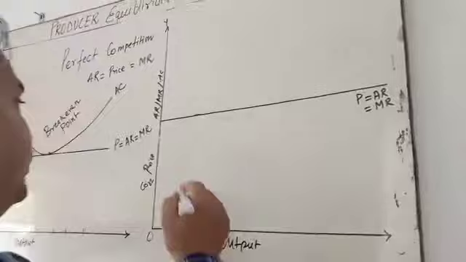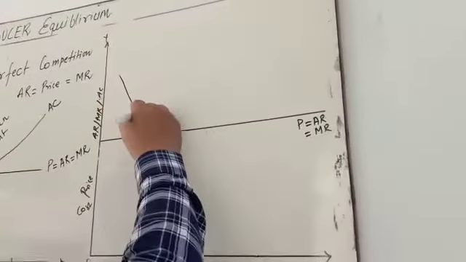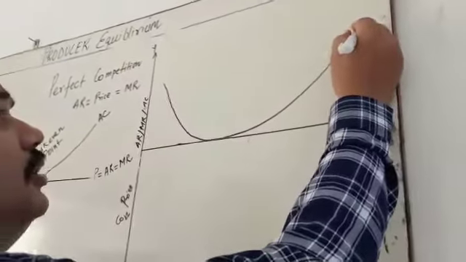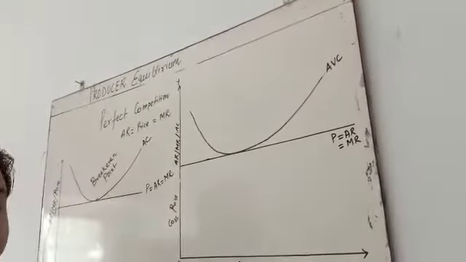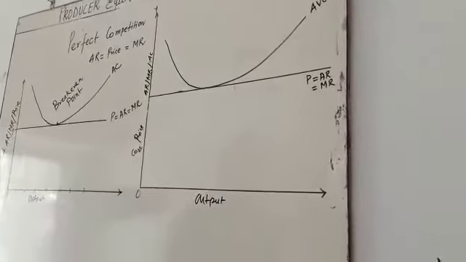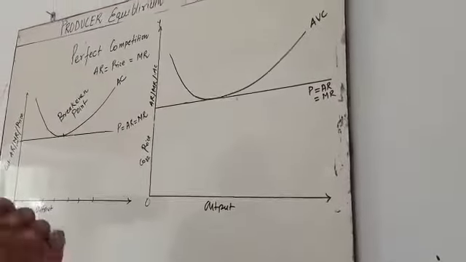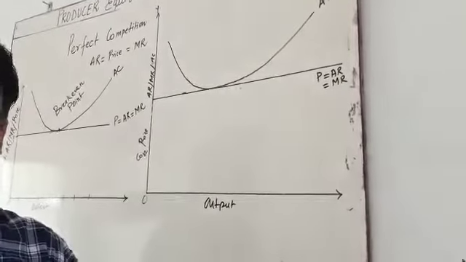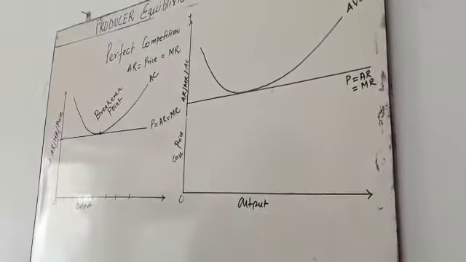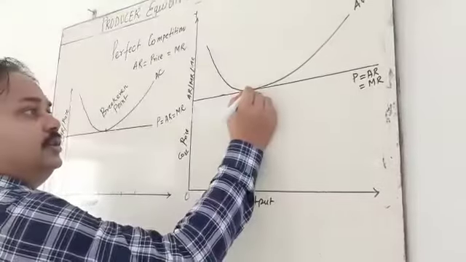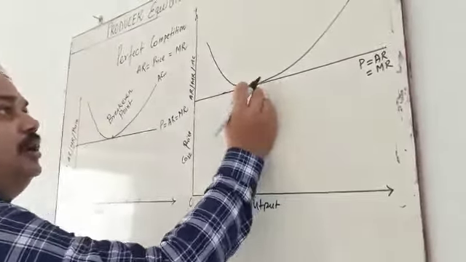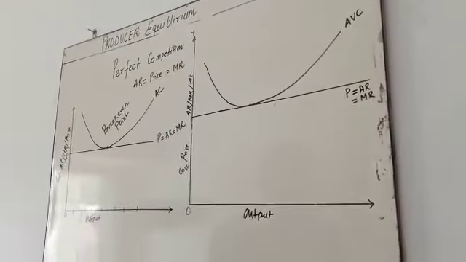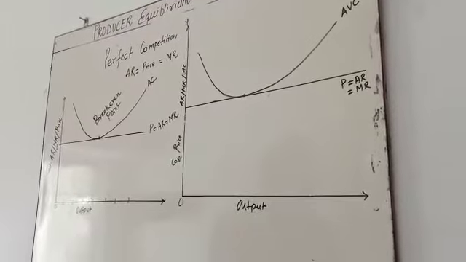If the producer is only paying the variable cost of the production, the producer is in the case of loss. So if the average variable cost curve touches here, you have to say that the producer is facing loss. In this situation, the producer is going to close the business.